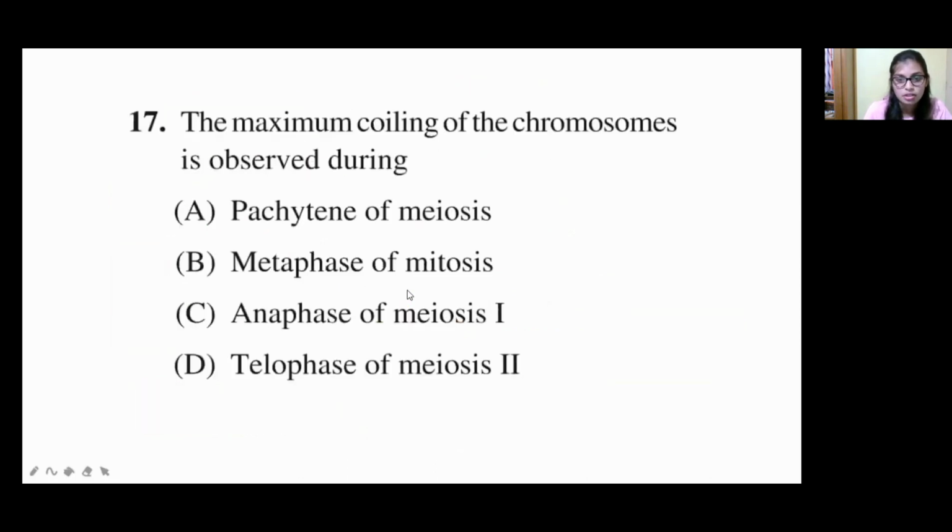Now move on to the next question: the maximum coiling of the chromosome is observed during, meaning when cell replication takes place, that is meiosis and mitosis. So they have asked where the maximum coiling takes place. Option A, prophase of meiosis, option B, metaphase of mitosis, option C, anaphase of meiosis 1, option D, telophase of meiosis 2.